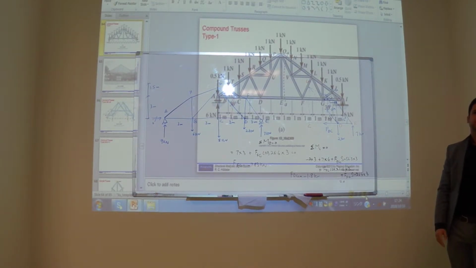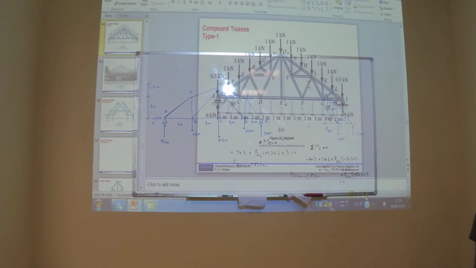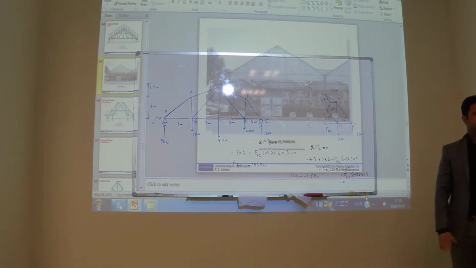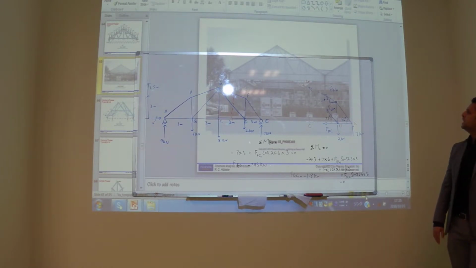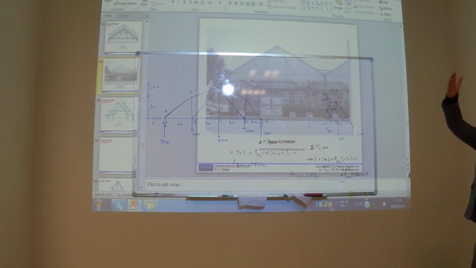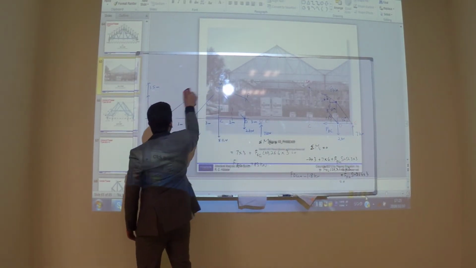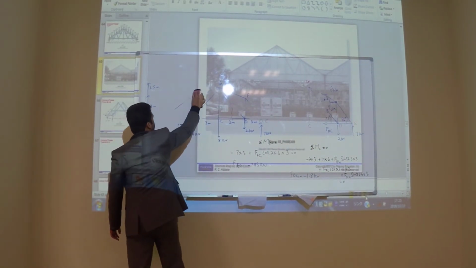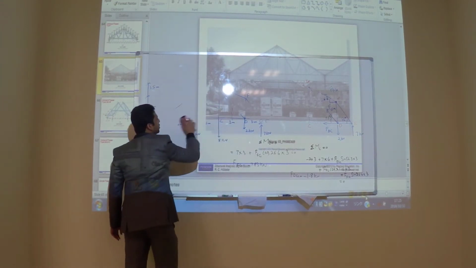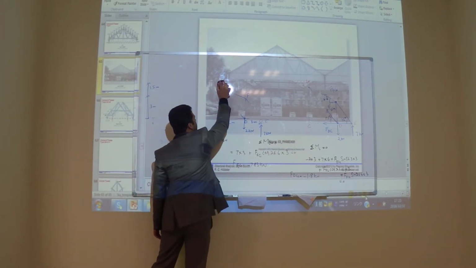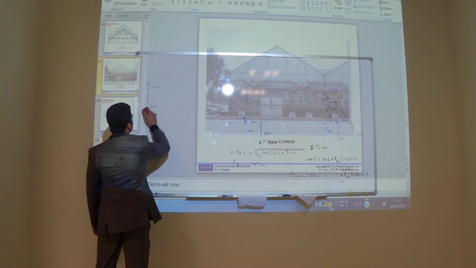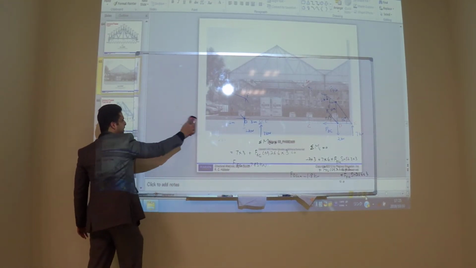Such high slope trusses are not used for bridges. Well, this is the application. If you need very high space in the center, very high clear height, the shape of the truss is determined by the use, for what use you are going to place that truss.